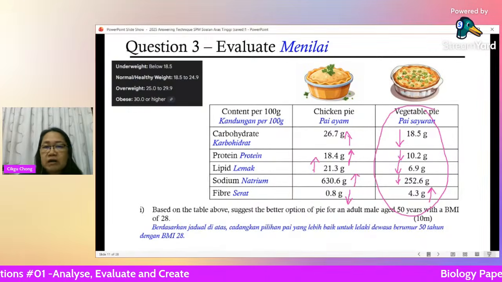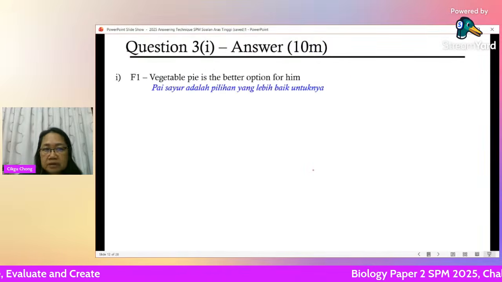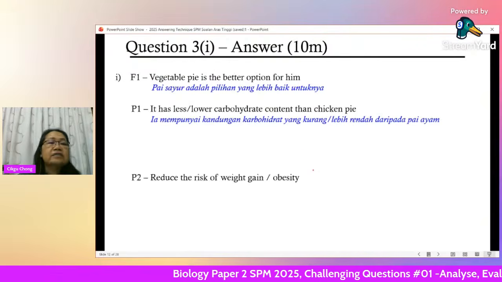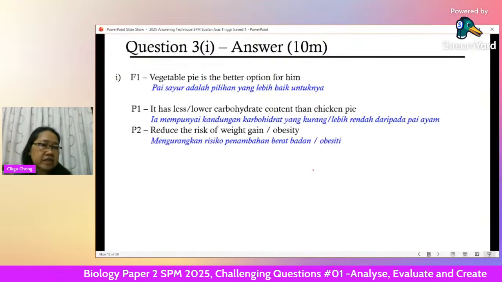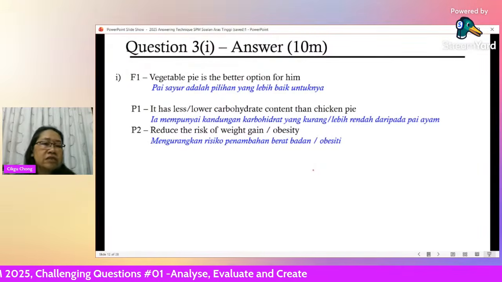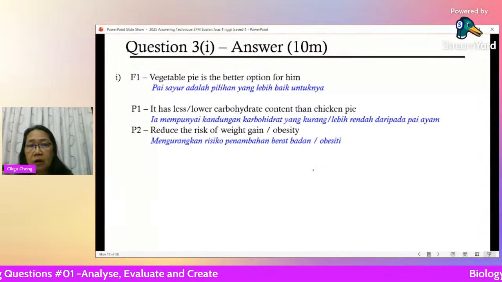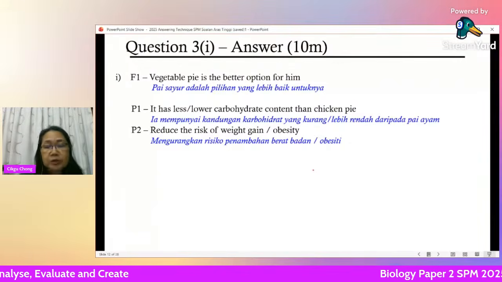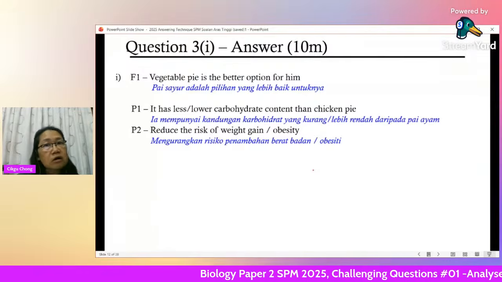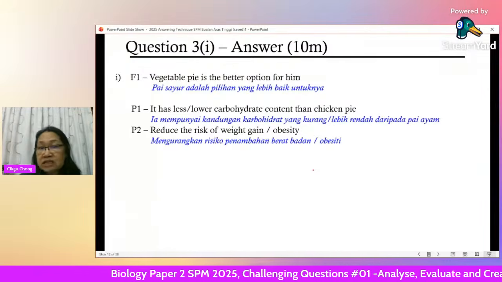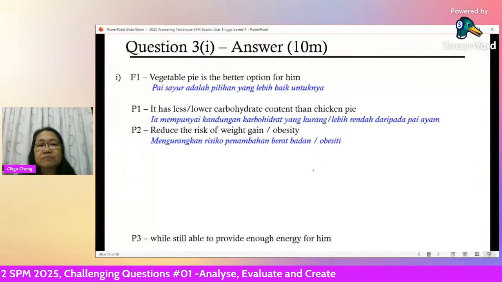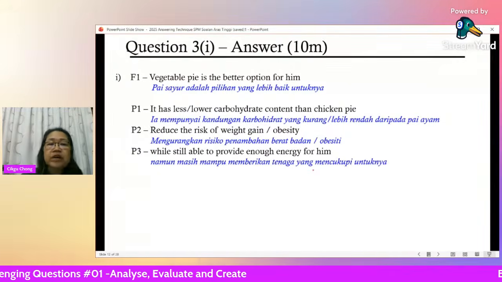So now this point: this has lower carbohydrate content. Next, you talk about the advantage. Why is it better to take less carbohydrate? Because it reduces the risk of weight gain, or the risk of obesity, because it's already at a BMI of 28. Another 2 more, up to 30, and the person is going to be classified as obese. While still able to provide enough energy for him.